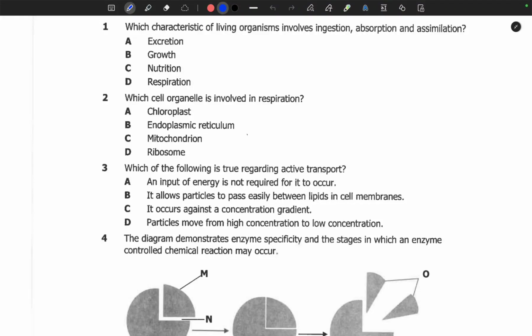Welcome guys to an interesting session where I want us to look at biology paper 1 for the year